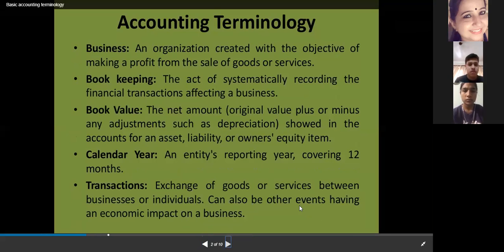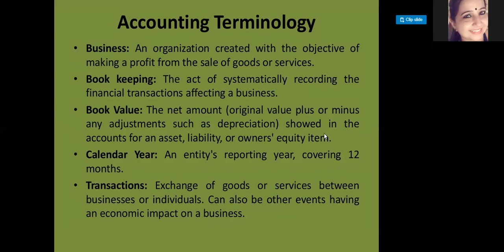These were the terms that we have discussed: business, bookkeeping, book value, then calendar year and transactions. Book value we have not done yet, because assets, liabilities, owners' equity and depreciation, these four terms need separate accounting terms, right? These are all separate accounting terms. I will be explaining them afterwards. Now on this page we have done business, bookkeeping, calendar year, financial year and transactions.